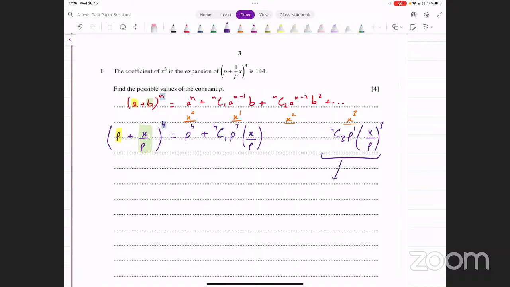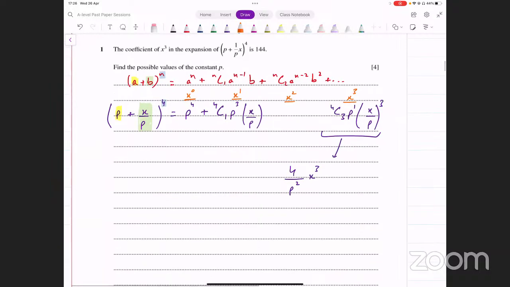ओके, ये term हमें चाहिए. इस term को हम क्या करेंगे, इसको simplify कर लेते हैं पहले. 4c3 is just 4 into p over p cube. You have p power 1 in the numerator, p cube in the denominator. So आपके पास denominator में p square आ रहा होगा, and then you have x cube here. And now what they said is that the coefficient of x cube is actually supposed to be 144. That means जो ये expression आपके पास है, this is actually supposed to be 144.